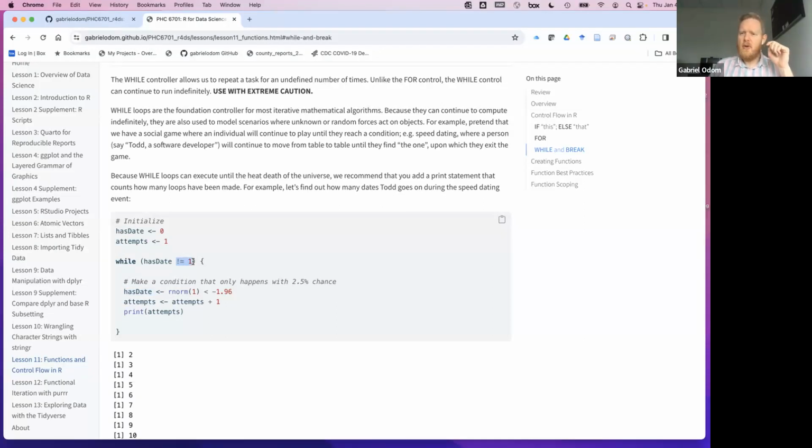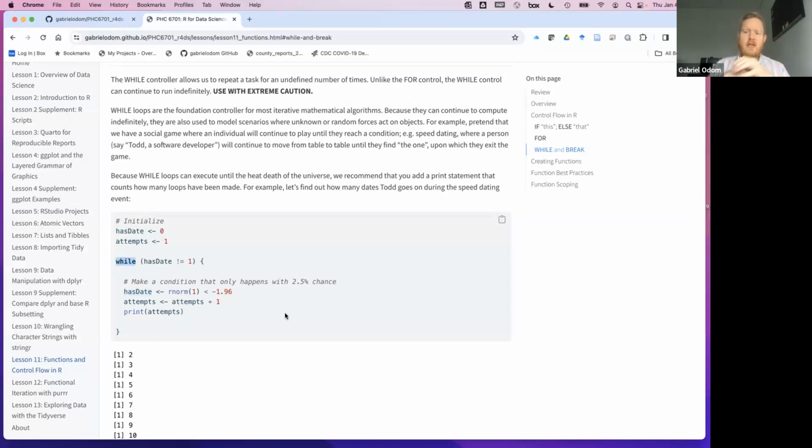Do you remember your type coercion from the atomic vectors lesson? We're starting off with numeric here. We're performing a logical comparison, but then performing another comparison between this logical and this numeric. So this logical gets promoted up to numeric. And so true gets promoted to 1, false gets promoted to 0. So if this thing ever turns into a 1, then the while loop will stop.